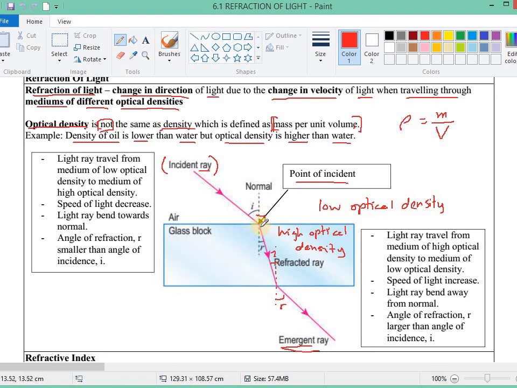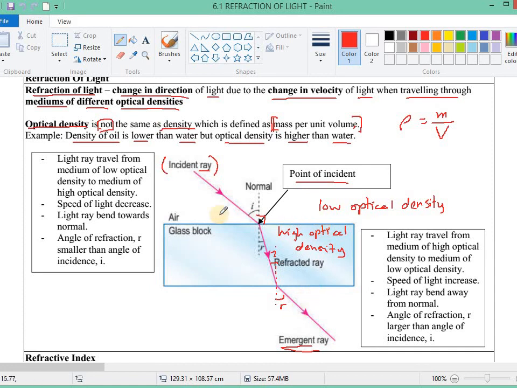The point where the light ray goes into a different medium is what we call the point of incidence. The light ray inside the other medium, being refracted, we call the refracted ray. Then the light ray comes out from that medium, and we call it the emergent ray.